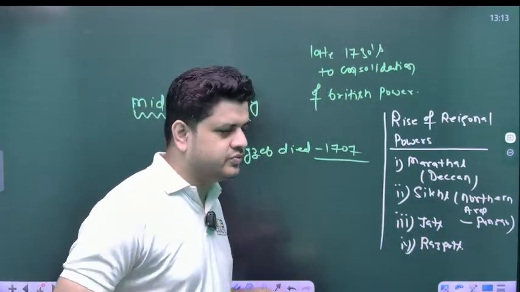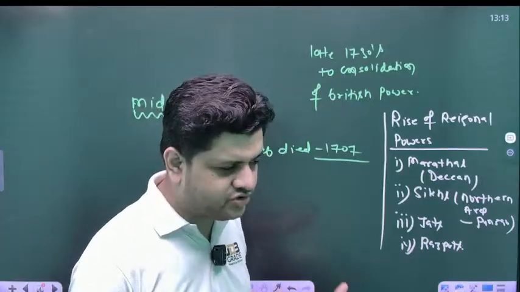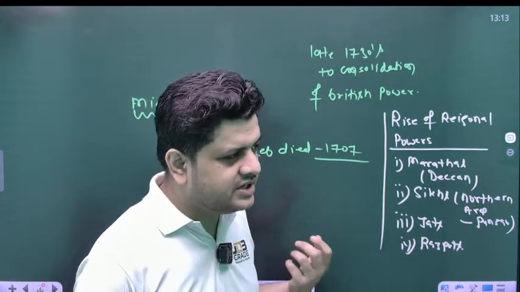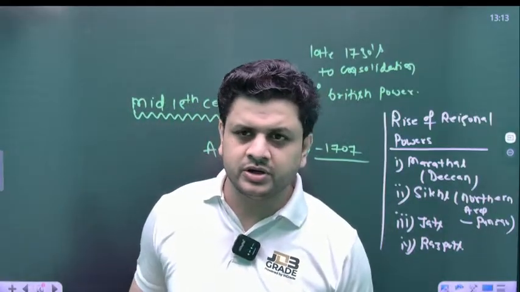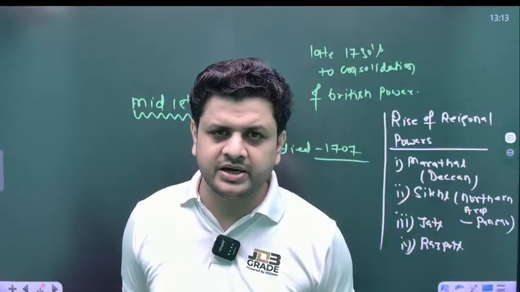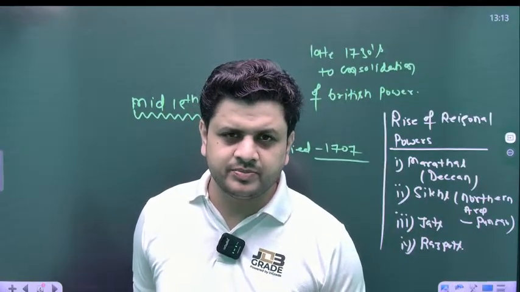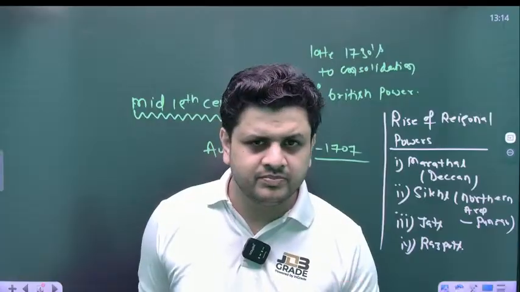Right? So this was the fragmented polity, and the British took advantage. At the end of the day, after the successful victory in the Anglo-Maratha War, they disbanded the entire Maratha Empire and converted the entire area into the Bombay Presidency.